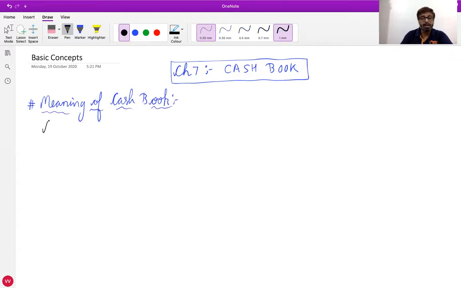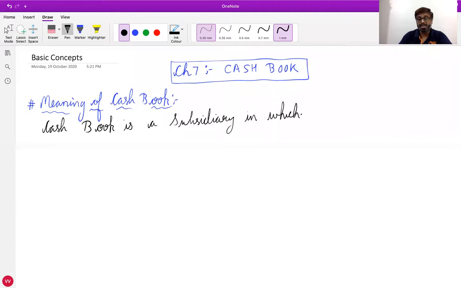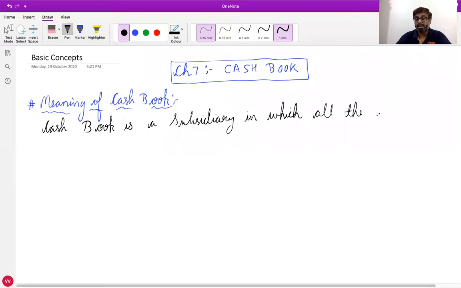Cash book is a subsidiary book in which all the cash transactions are recorded.